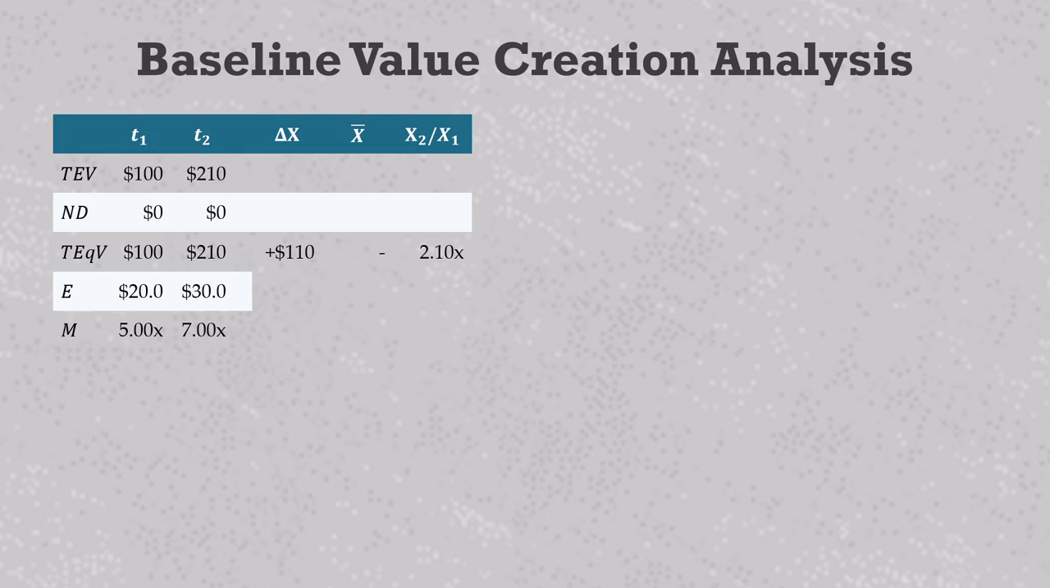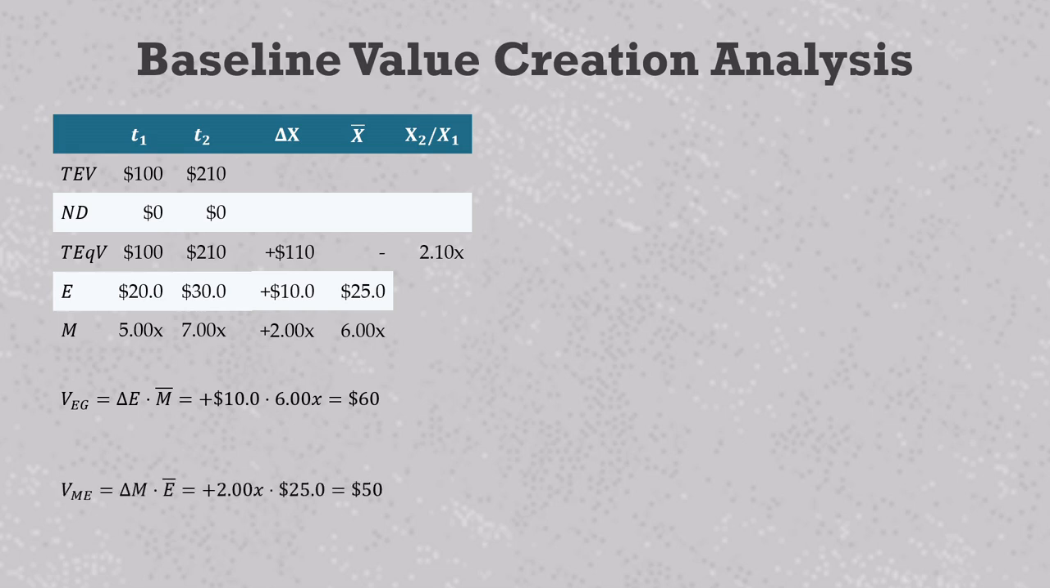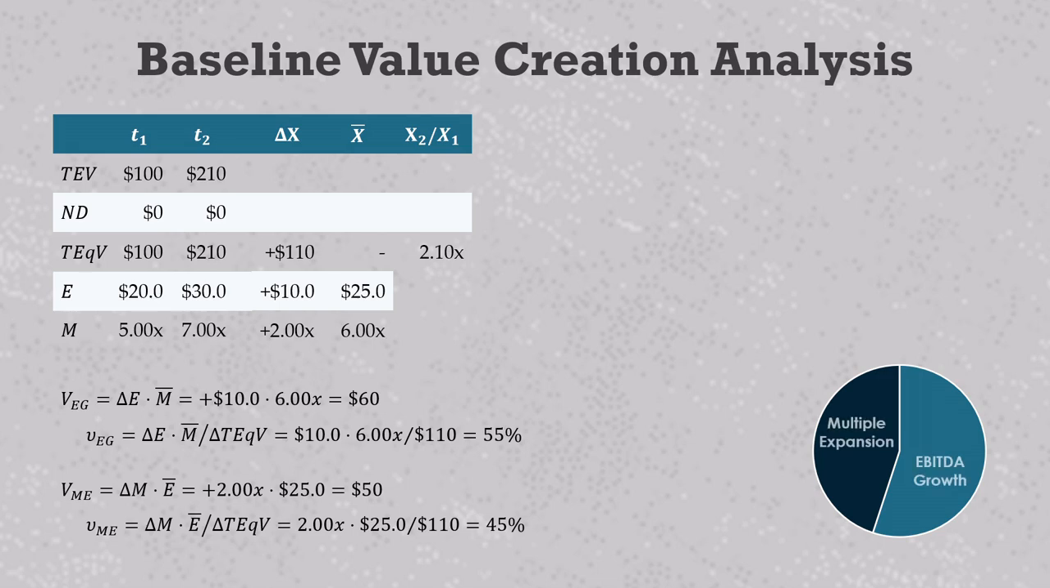We see that EBITDA grows by 10 and has an average value of 25 million, and the valuation multiple grows by 2.0 and has an average value of 6.0. That makes equity value creation driven by EBITDA growth 10 times 6 or 60 million, and equity value creation driven by multiple expansion 2 times 25 or 50 million. They add up to the expected total of 110 million, and relative value creation for EBITDA growth and multiple expansion are 55% and 45% respectively. Okay, this is our baseline.